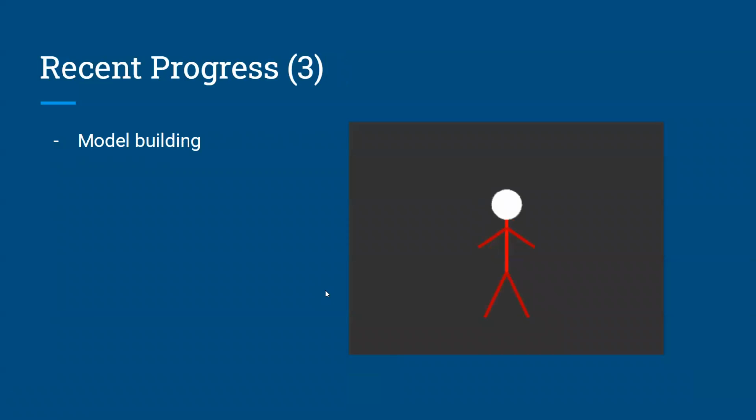The last part is about model building. We have constructed a stickman to simulate the motion of users. We can control the rotation or displacement of it by using some commands at this moment.